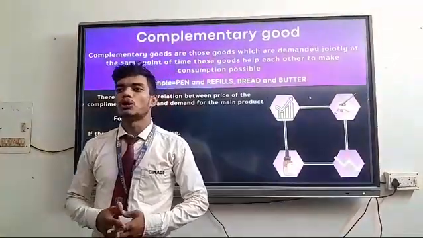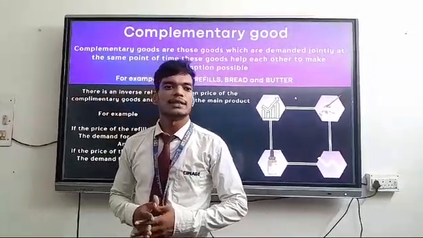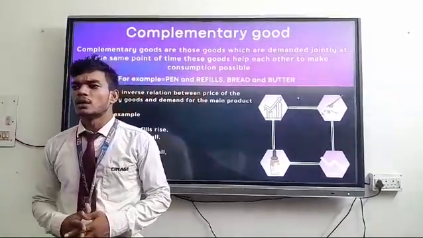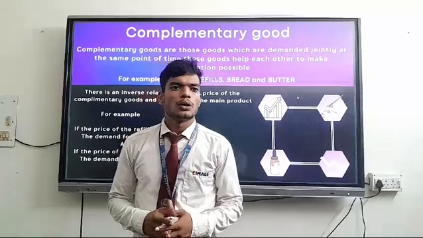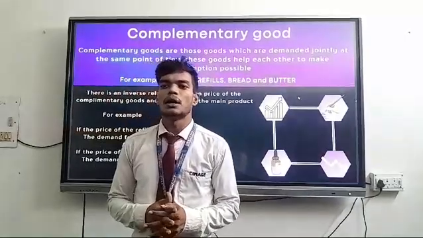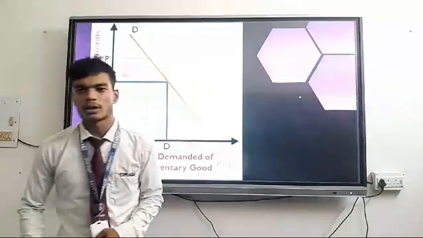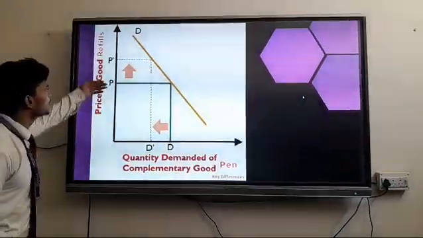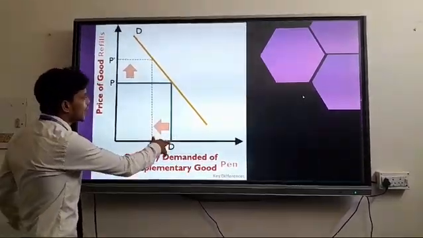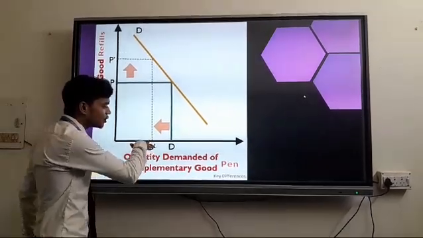Second one is complementary goods. Complementary goods are those goods which are demanded jointly at the same point of time and they help to make consumption possible. For example, bread and butter, pen and refill. There is an inverse relation between the price of a complementary good and the demand for the main product. Like if the price of a refill increases, then the demand for the pen will decrease, and if the price of a refill decreases, then the demand for the pen will increase.